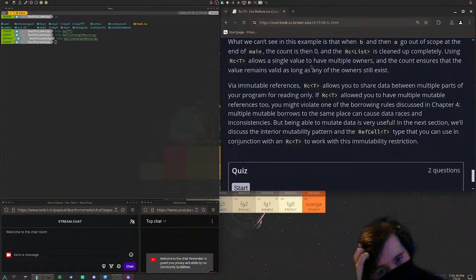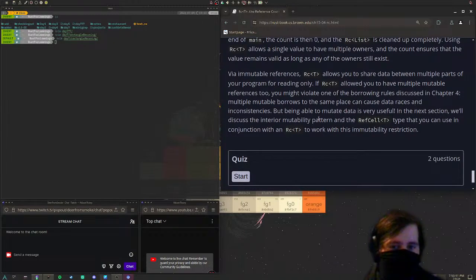Via immutable references, Rc allows you to share data between multiple parts of your program for reading only. If Rc allowed you to have multiple mutable references too, you might violate one of the borrowing rules discussed in Chapter 4. Is there any way to do this with mutable data? Yeah, it creates data races and inconsistencies. But being able to mutate data is very useful.